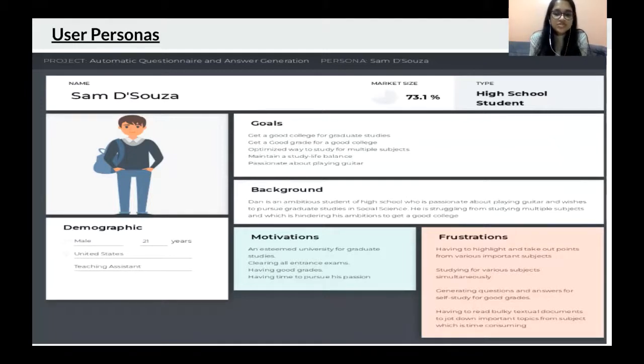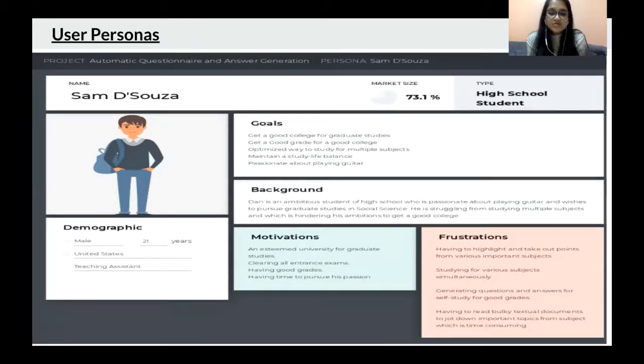He's an ambitious high school student who's passionate about various things, mainly focusing on the motivations and the frustrations that a student will go through. The motivation Sam has is that he wants to get into an esteemed university for graduate studies. He wants to clear all of his entrance exams, get good grades, and pursue his passions.